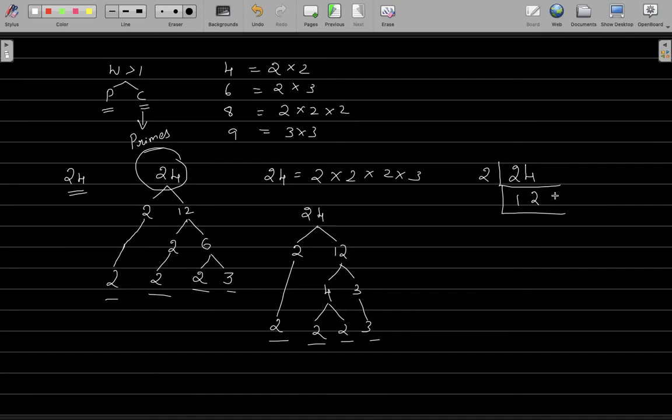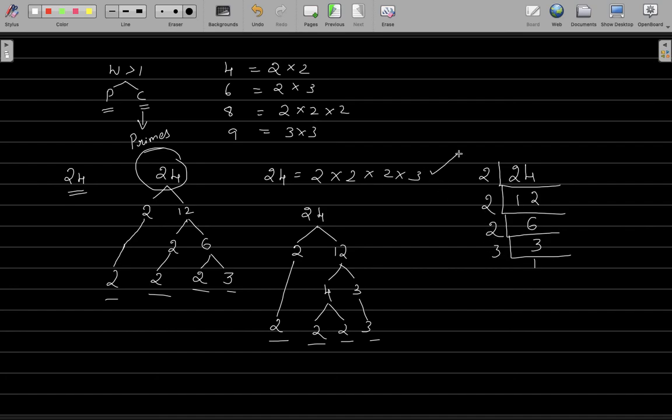Now this 12 is again an even number. So I will start again with 2, and 2 times 6 will give you 12. 6 is again an even number. I will start again with 2. This will give you 3, and because 3 is a prime number, 3 times 1 will give you 3. That means I am able to express 24 again as 2 times 2 times 2 times 3, which is the same thing.